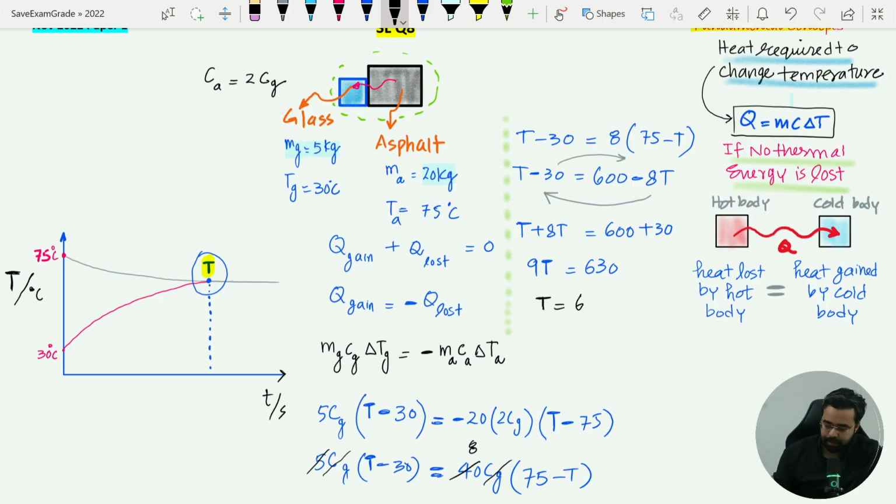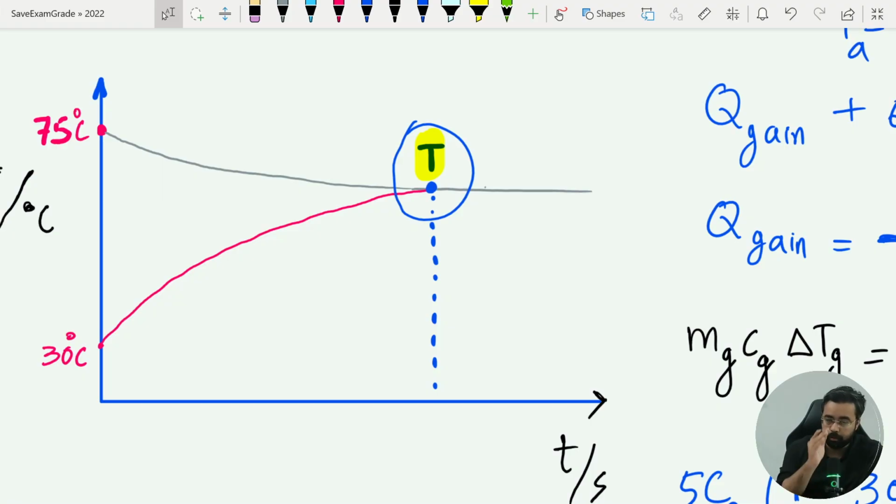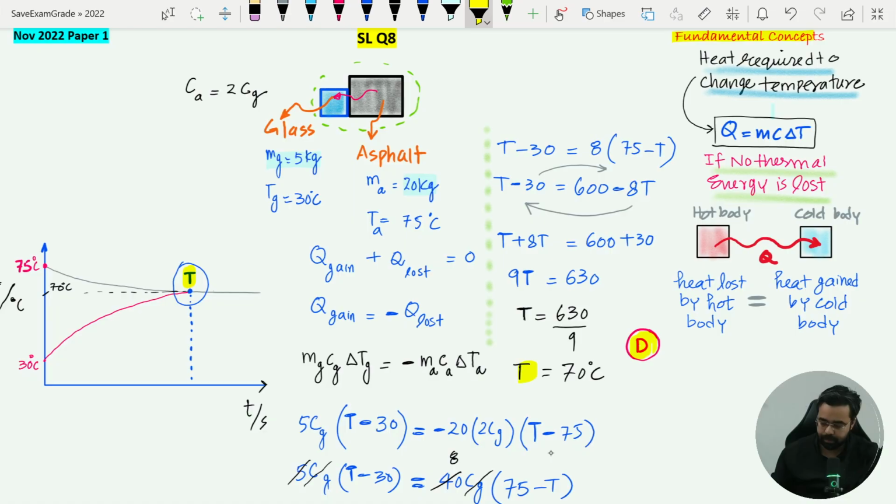These are the easy algebraic steps. So 630 over 9 is the final temperature in Kelvin, or sorry, in degrees Celsius. That will be equal to 70 degrees Celsius. And you have seen, as I said, that the temperature of the asphalt will change, but at a very slow rate, because its specific heat capacity is twice and its mass is 4 times more than the glass. And we have finally got that equilibrium temperature, that is 70 degrees Celsius. So option D is the right answer for this equilibrium temperature, final temperature.